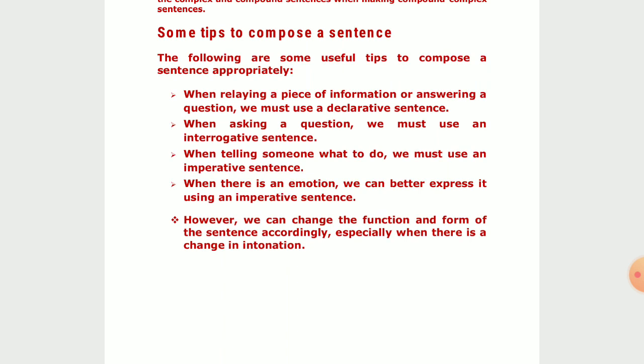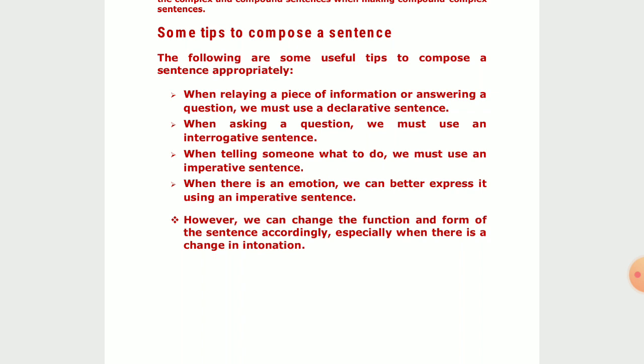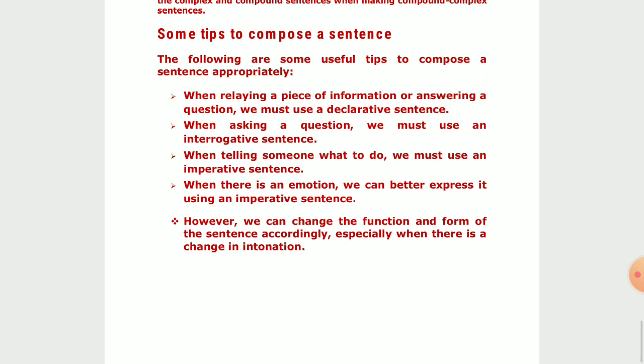Then when there is an emotion, we can better express it using an exclamatory sentence. In case of emotion also, we can use imperative sentence, and to some extent we can use exclamatory sentence also if it is related with strong human emotions. However, we can change the function and form of the sentence accordingly, especially when there is a change in tonation. That means when there is a change in tone, we can obviously change the function and form of the sentence accordingly. Now that change will be related with the change in intonation. That is something very important.